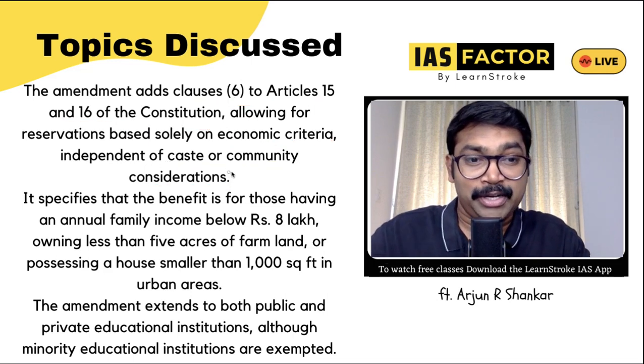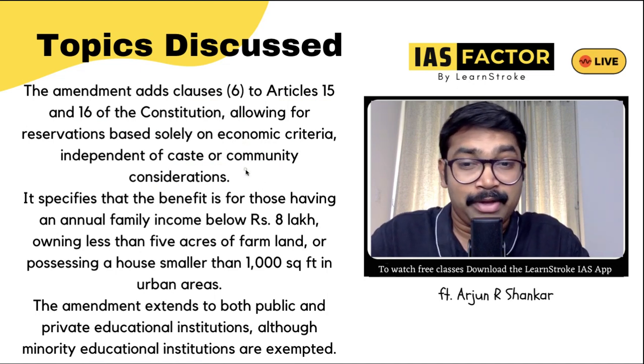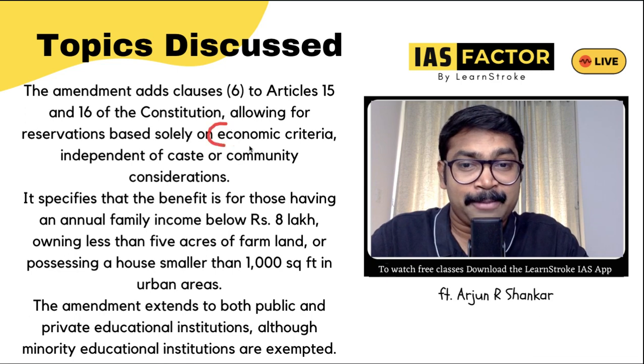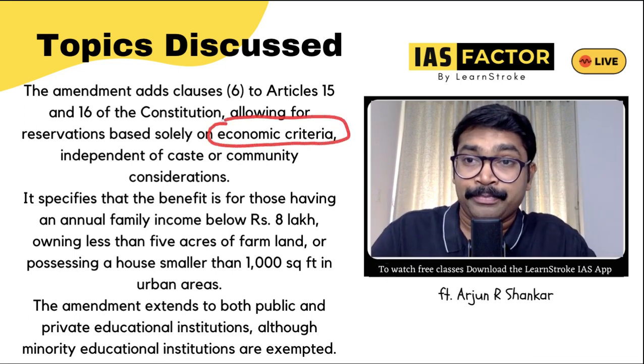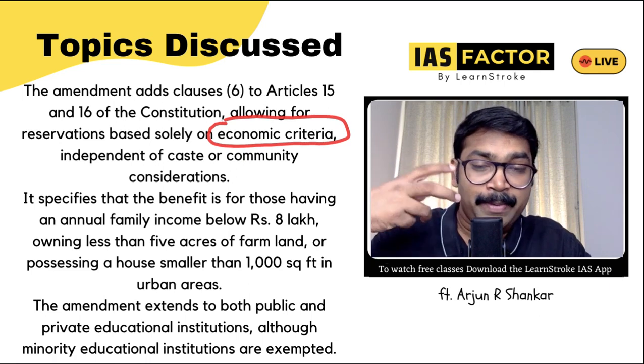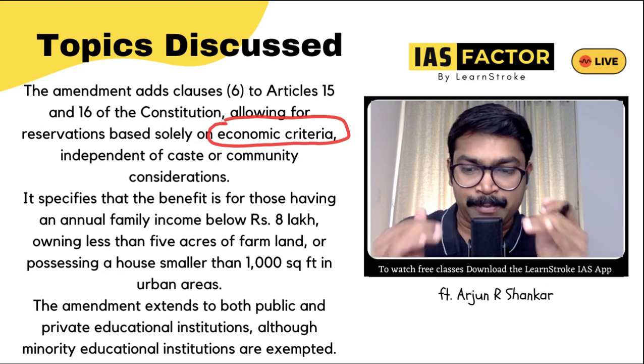So usually we know that reservation is very keen on the basis of caste and community, but income as a criterion, there was a lot of debate. One side said that reservation in India should be based on income criteria, even if it is SC, ST or OBC. How much income do you have?